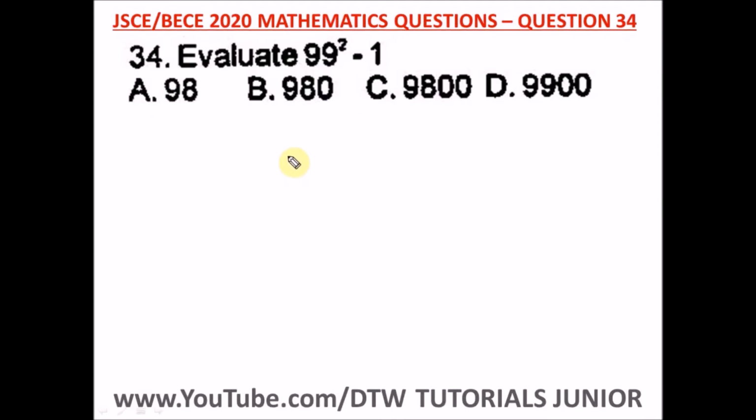Question 34 of the Junior WAEC 2020 Mathematics Past Question. That's your BECE exam. It says evaluate 99 squared minus 1. What is 99 squared? 99 squared is 9801. Then let's subtract 1 from that, and this is going to give us 9,800. So this is our answer, and our right option is option C.